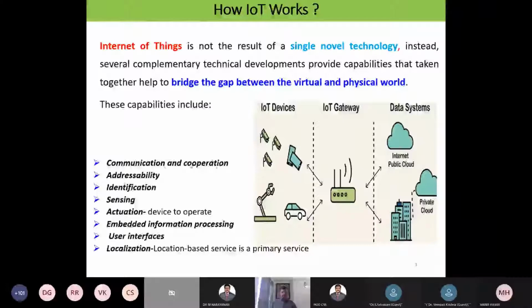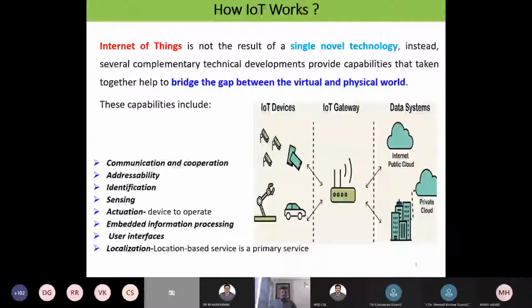Addressability, identification of each device, sensing. That means every device must have certain sensing, either it may be video, or audio, or any other things. Actuation, device to operate. Embedded information processing. So it is a combination of several things.